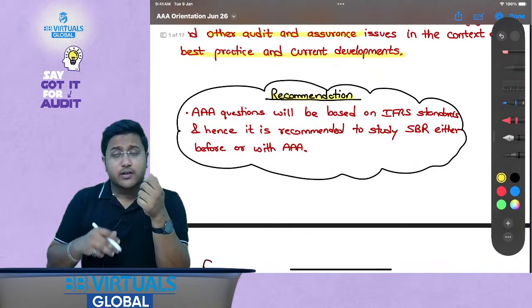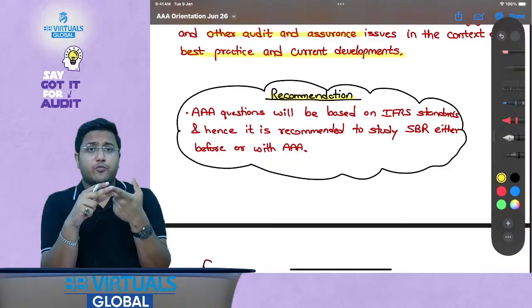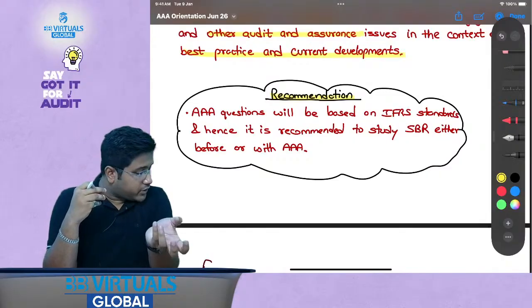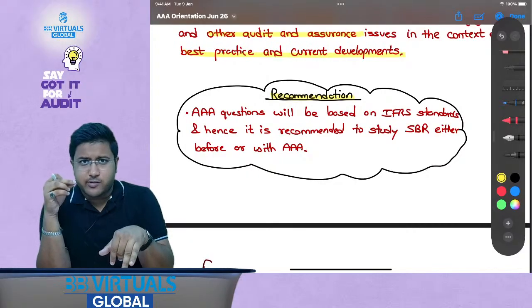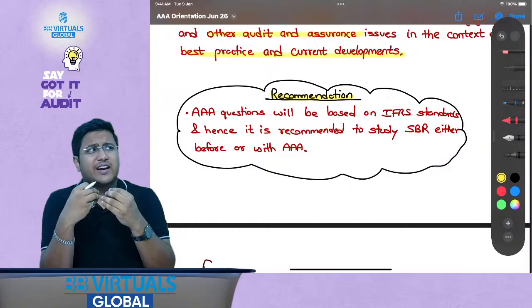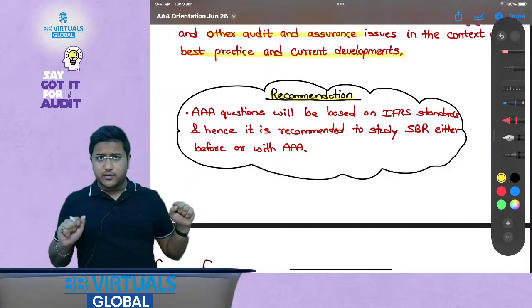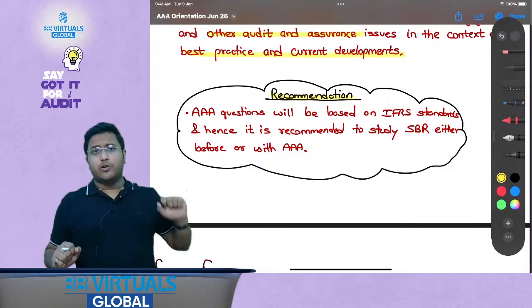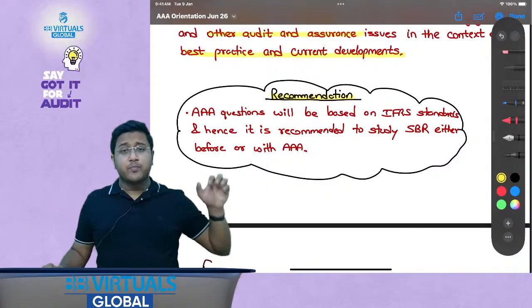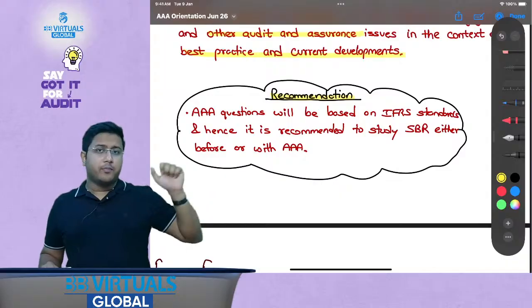Now the big recommendation here would be that you should ideally appear for the AAA paper either along with your SBR paper or just after your SBR paper, because a lot of answers would require some understanding of the IFRS and IAS standards as well, and that you can get in your SBR syllabus. So it would be highly recommended that you appear for your SBR paper either along with AAA or before AAA.